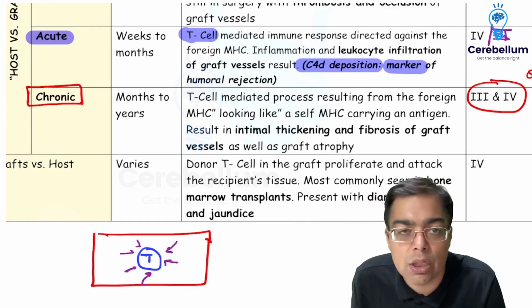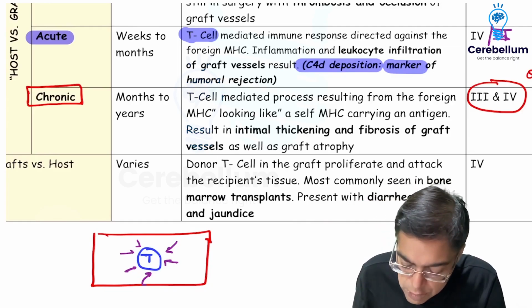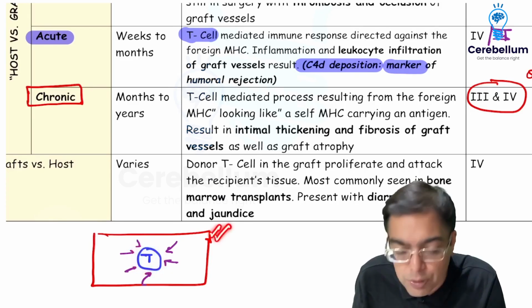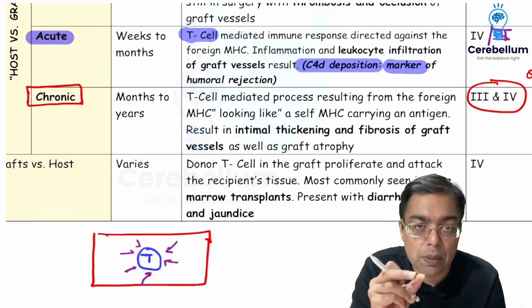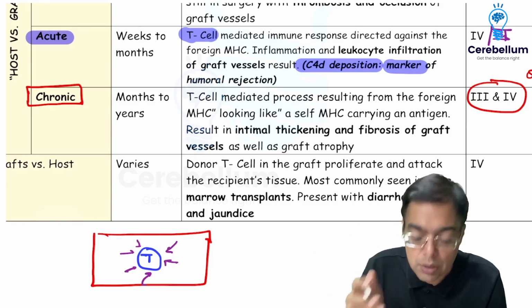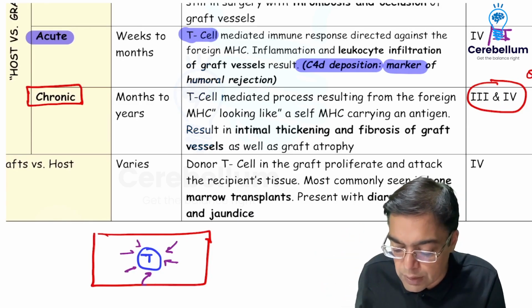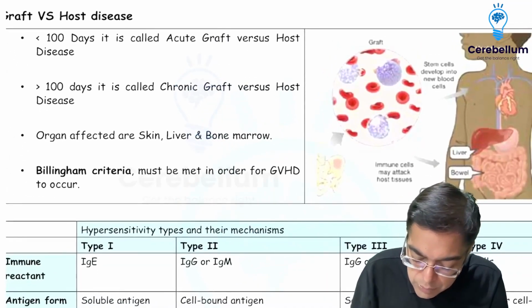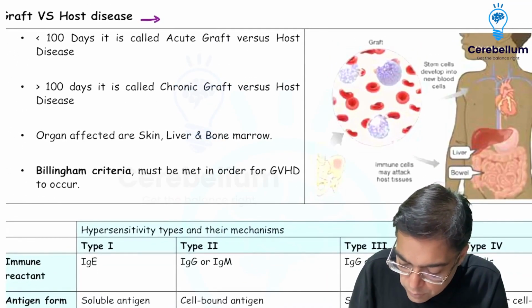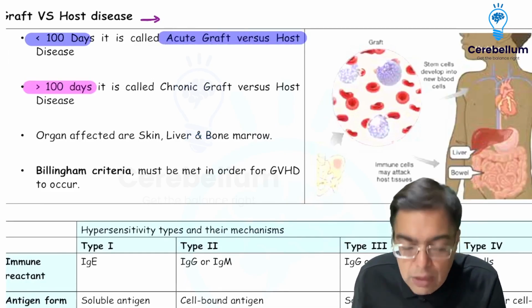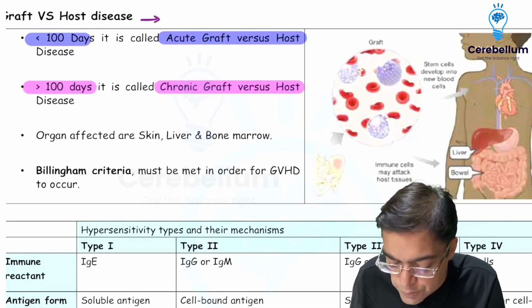We can have a situation in which the problem is that the transplant or the graft happens to be very strong. It's immunocompetent, and the host happens to be immunocompromised. So now what will happen? The transplant or the graft is strong, the host is weak, so the transplant starts attacking the host. Because the graft is now attacking the host, it is given the name graft versus host disease. Depending upon the time frame, if it is observed in less than 100 days, it is called acute graft versus host disease, or if it is observed after 100 days, it is called chronic graft versus host disease.